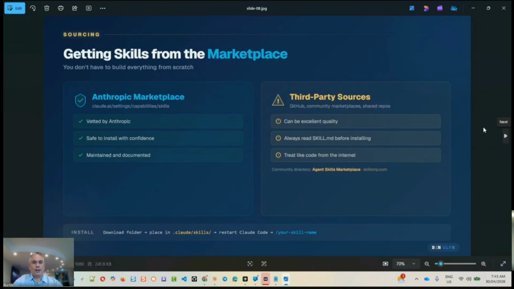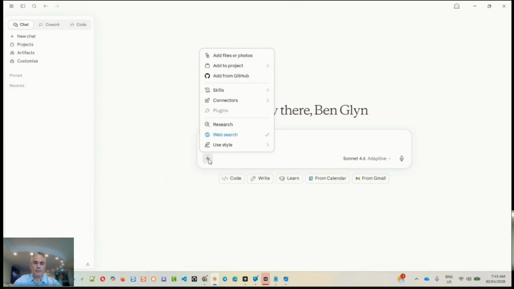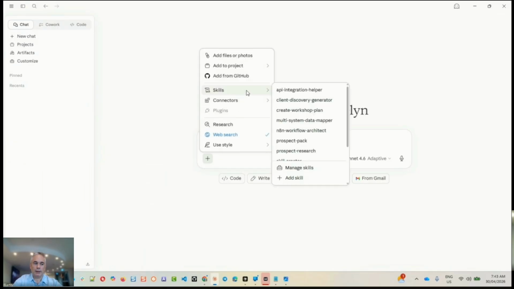All right, so with Claude skills, you can create your own skills, or you can get hold of third-party skills. I'll quickly show you where we can get them from Claude itself. Okay, so I'm in Claude Desktop. If I click on the plus symbol here and then click on skills, these are all my existing skills.